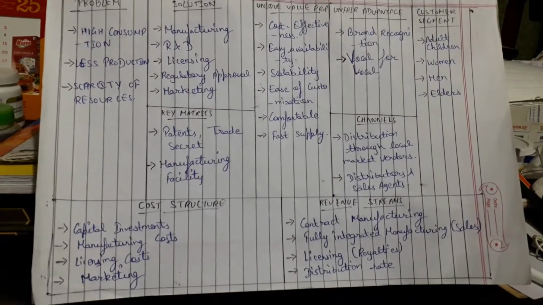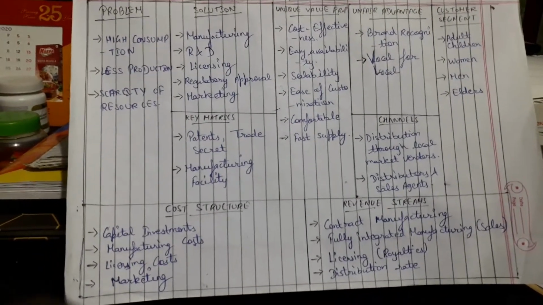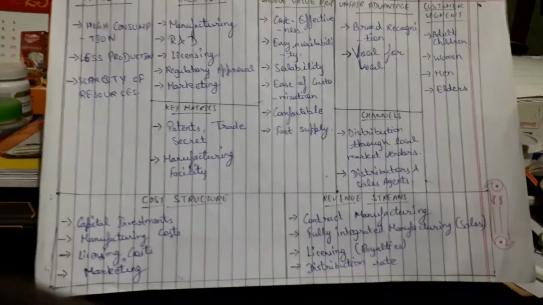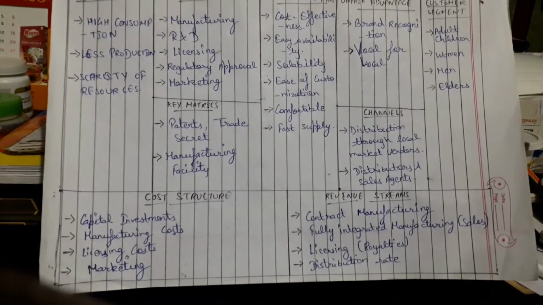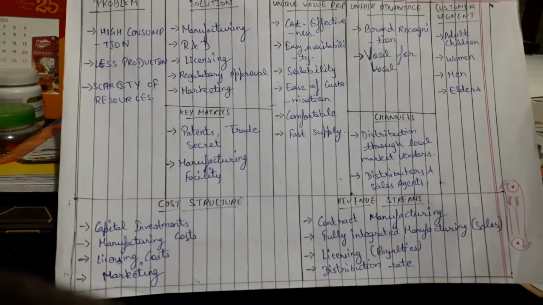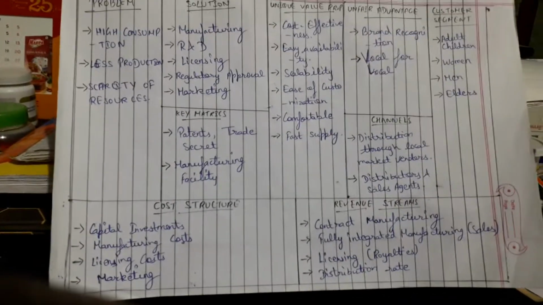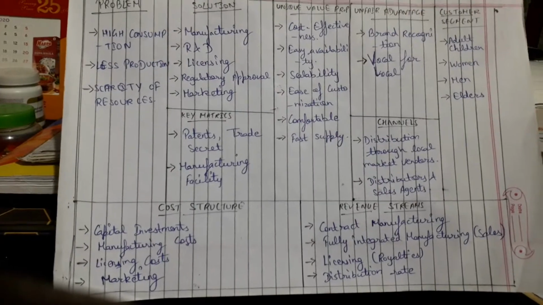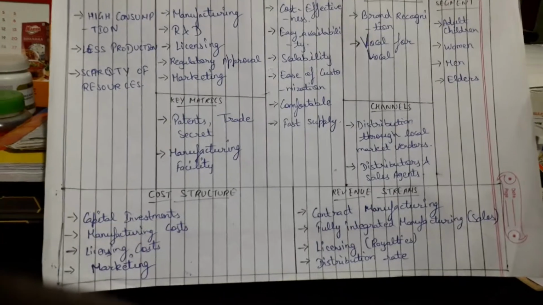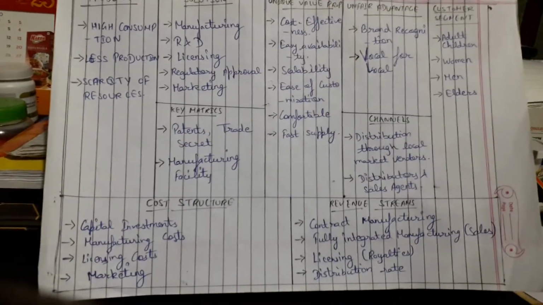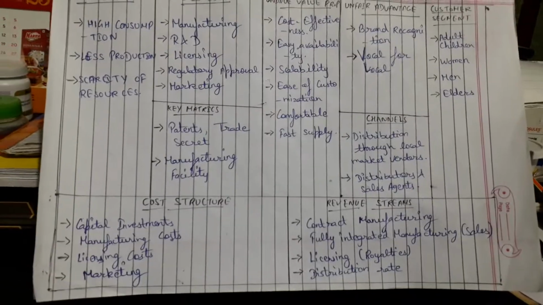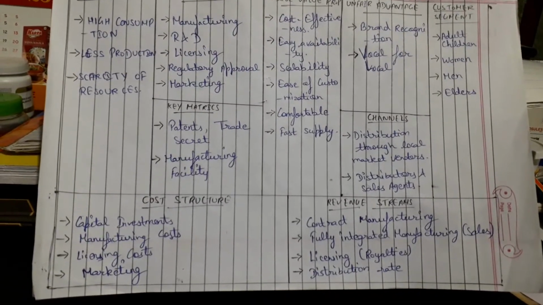Next is unfair advantage. The challenge in this project is brand recognition. Most people have a mindset that they will wear a brand only, whether it's clothes or sleepers or any footwear. They don't like any local product, and this is not good. And then vocal for local, as we all know, is the campaign introduced by PM Narendra Modi. Vocal for local means we should promote the local vendors.